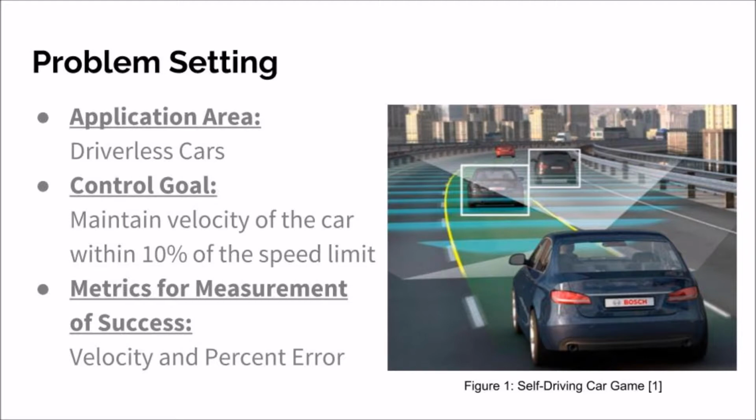In order to determine how well we are controlling our speed, the car will be constantly calculating its speed using its displacement over a specified time interval and adjust the engine force accordingly. By keeping track of and comparing the set allowable speed and the current speed of the car, we will be able to see how well our car is performing. Our success will be measured by analyzing the velocity and percent error.